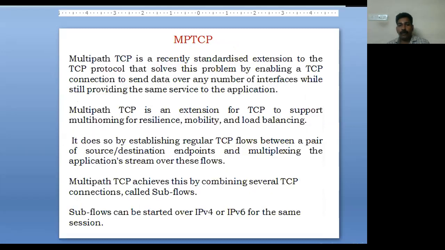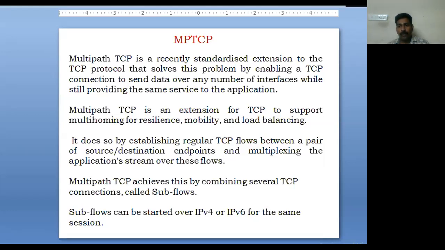Next we'll discuss the next protocol, that is MPTCP, multipath TCP. It is an extension of the TCP protocol. Normally, n number of TCP connections are combined under MPTCP, that is, multipath. A TCP connection can send data over any number of interfaces while still providing the same service to the applications. We can say that it supports multi-homing for resilience, mobility, and load balancing.